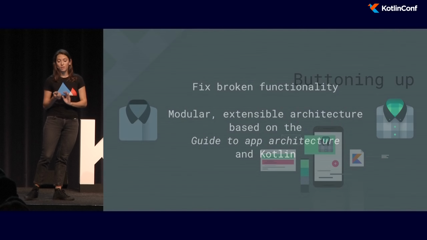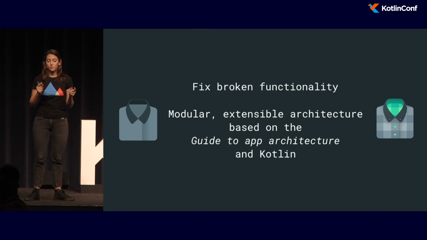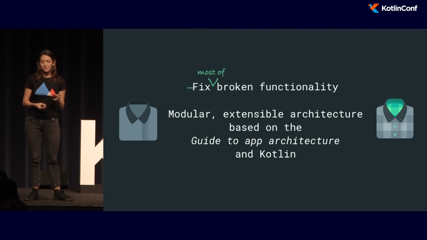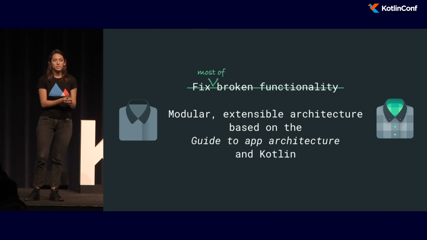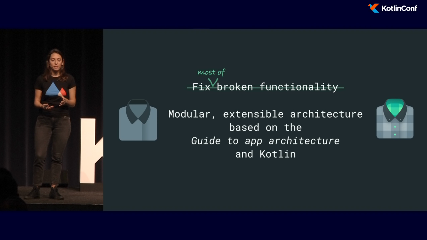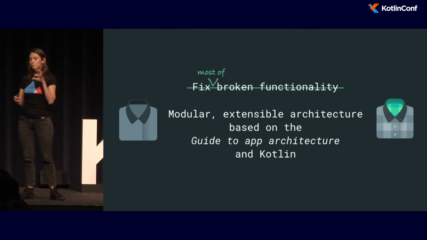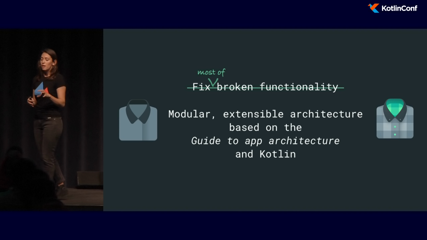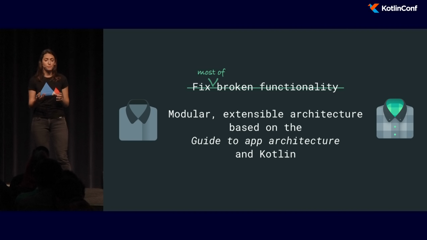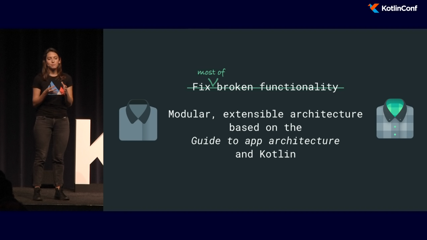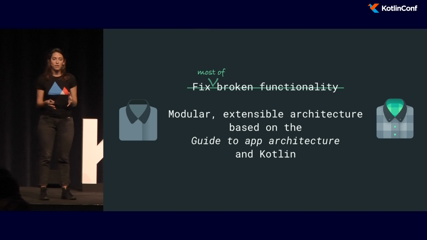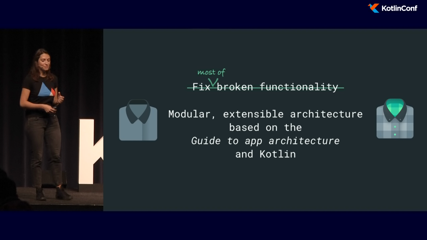OK, so overall, we knew that we wanted to fix the broken functionality, and this is something that we mostly did. So we can say that the product part was mostly handled. But then we saw that apart from defining these layers and modules, working with Kotlin features like sealed classes and delegates and so on really helped us build this kind of modular and extensible architecture that we really wanted, and helps us do this now and in the future.